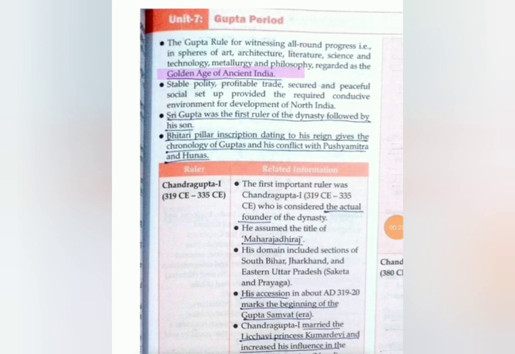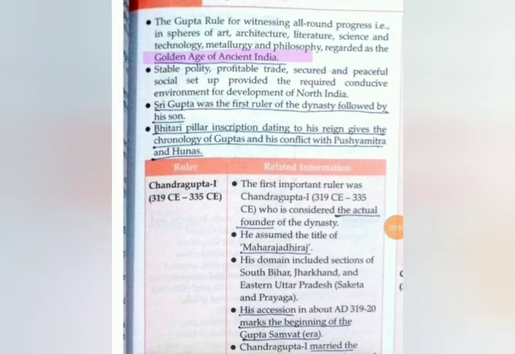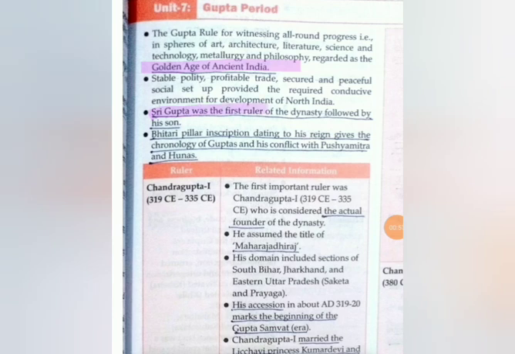So it is called the Golden Age because during this time the art, architecture, literature, science, technology, the use of metals, metallurgy and philosophies gained popularity. That is why the Gupta Age is called the Golden Age of ancient India.